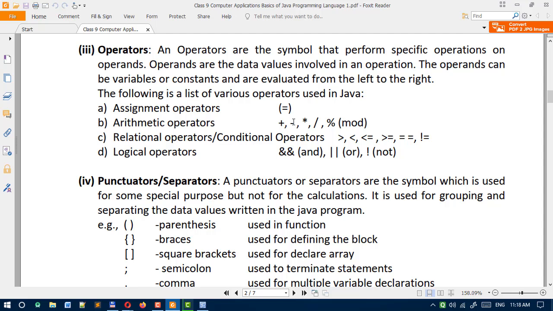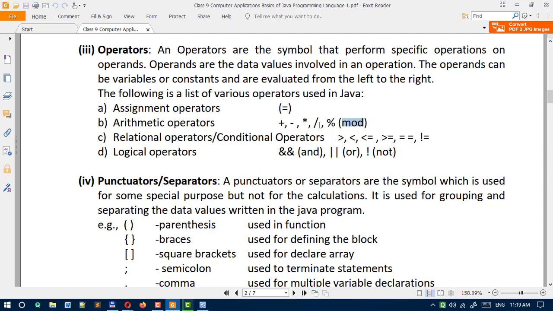plus, minus, star for multiplication, slash for division, and percentage symbol. Percentage symbol is also used for division. Percentage symbols are known as mod operator.